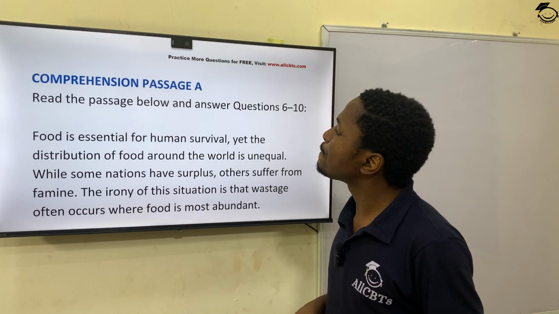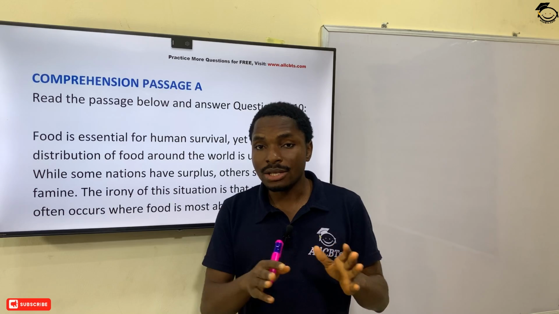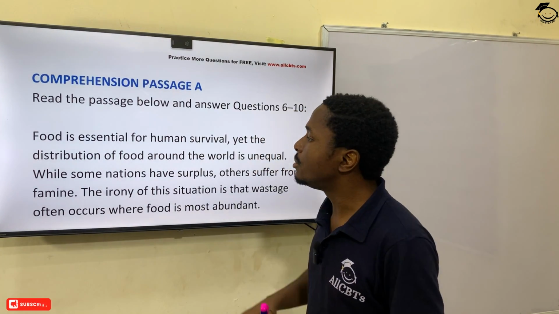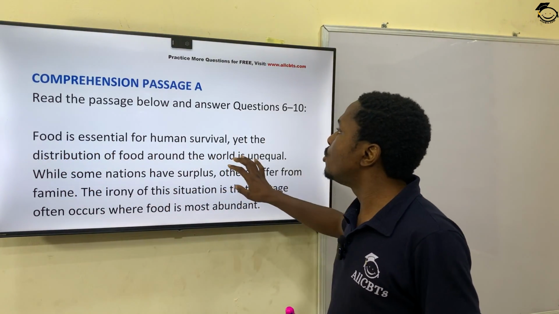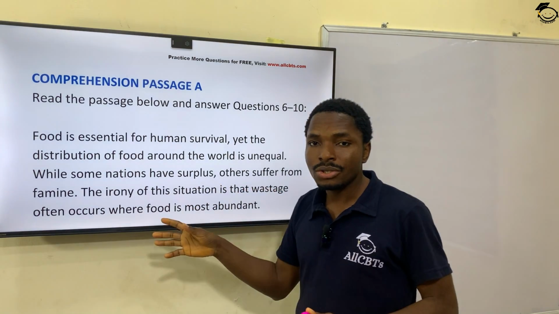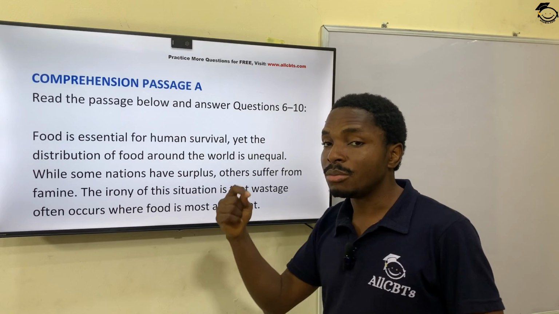Question 6 now. Okay, so with that, we come to the end of that section on the lexis and structure. Now we move to the comprehension passage. Okay, so we will be given a short passage and then we'll have questions, 5 questions I can see from that passage. So you want to pay attention to the passage because obviously your questions are coming from there.